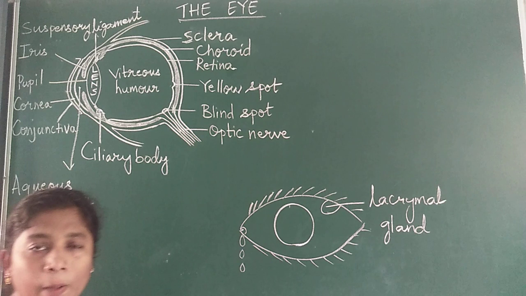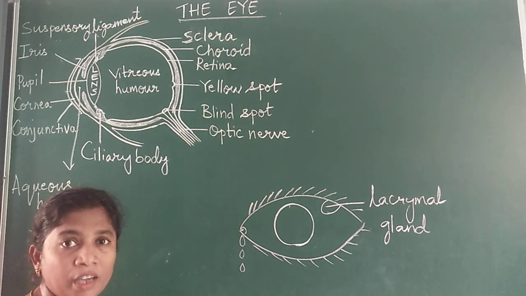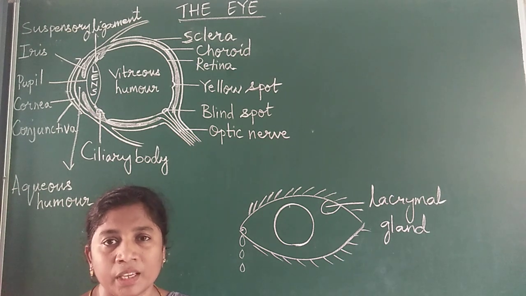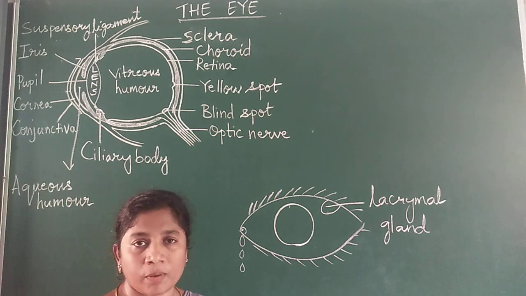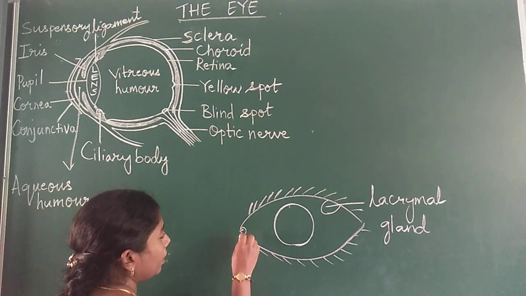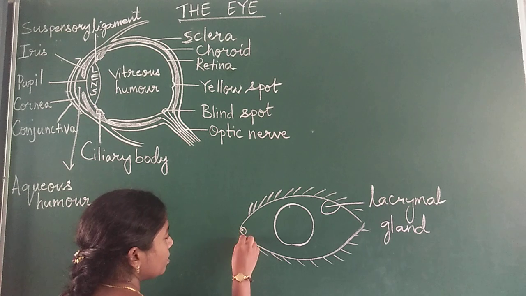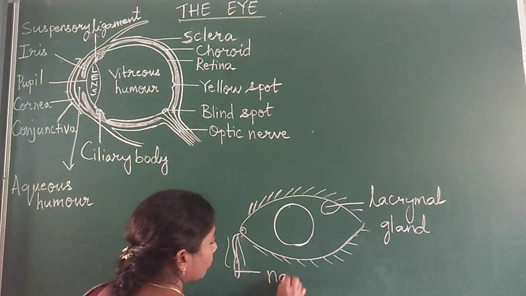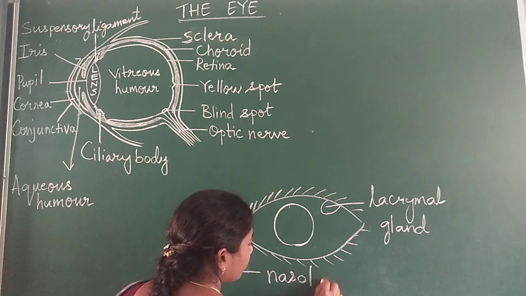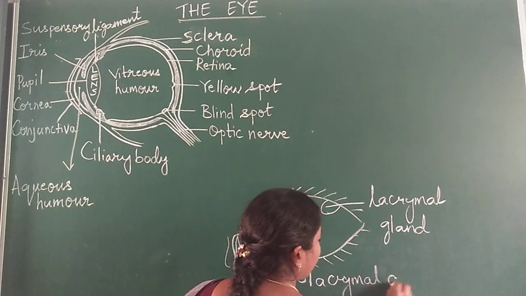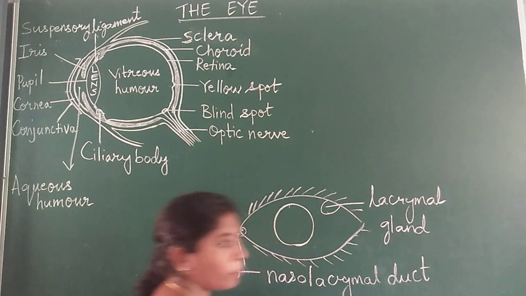And what is the function of that? Tears can wash out the dust particles from the eye, and the eye also has a connection to the nose. If this part is the nose, it has a connection called the nasolacrimal duct.